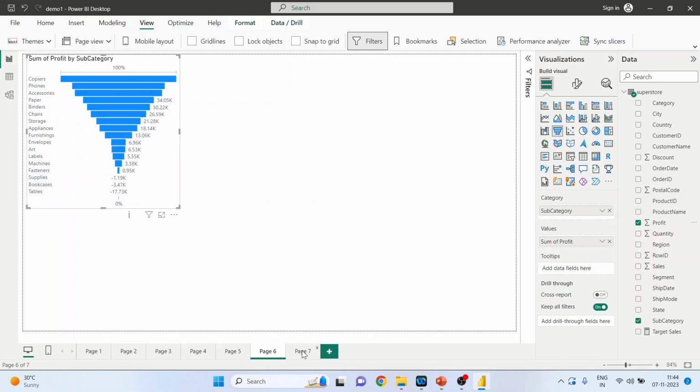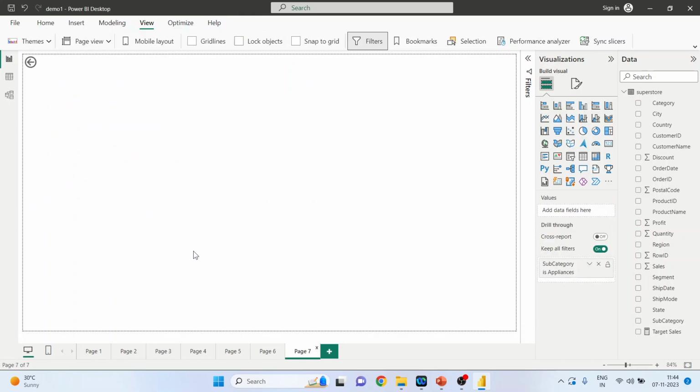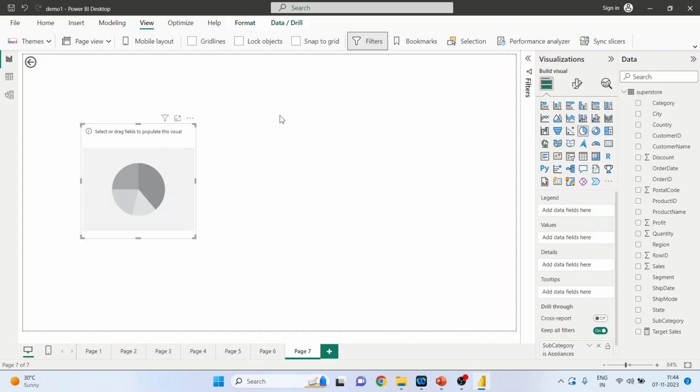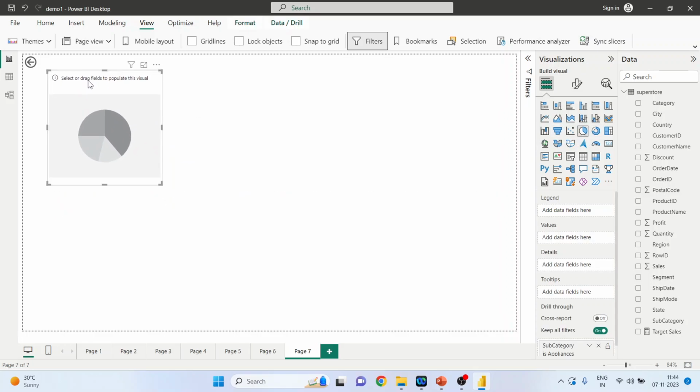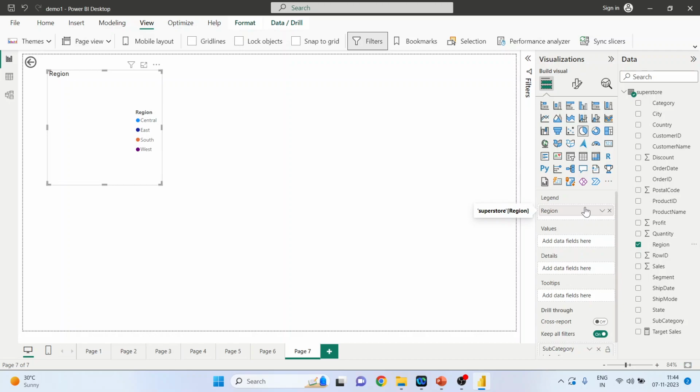Now go on page number 7. Let's say this is our targeted page. So in page 7, we are going to create the pie chart. In legend, select the region. In value, select the sales.